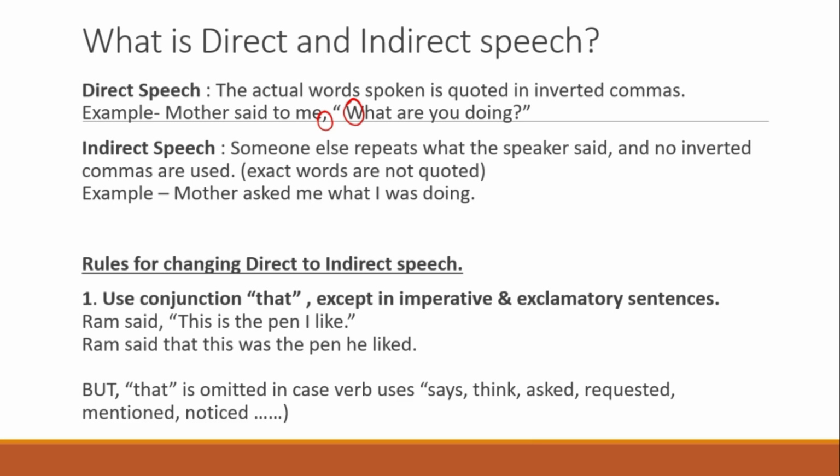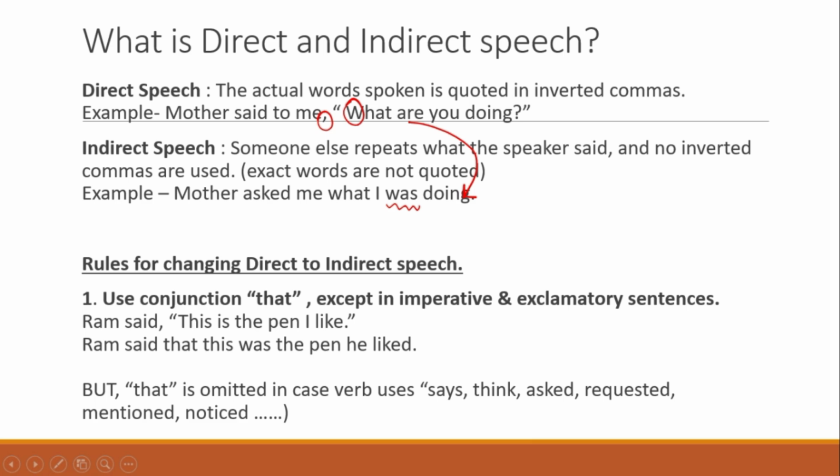So I will write mother asked me what I was doing. So normally when you change this, there's not going to be comma or inverted comma and you're going to change the tense. So are will become was. So as we go further, I will explain the various rules.